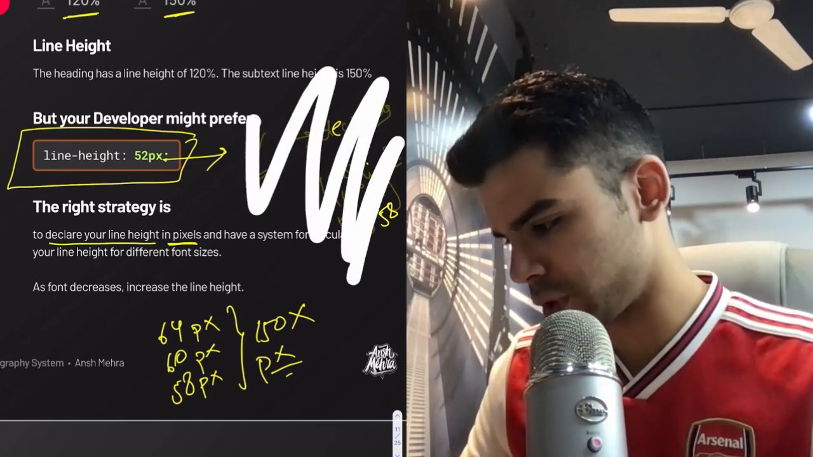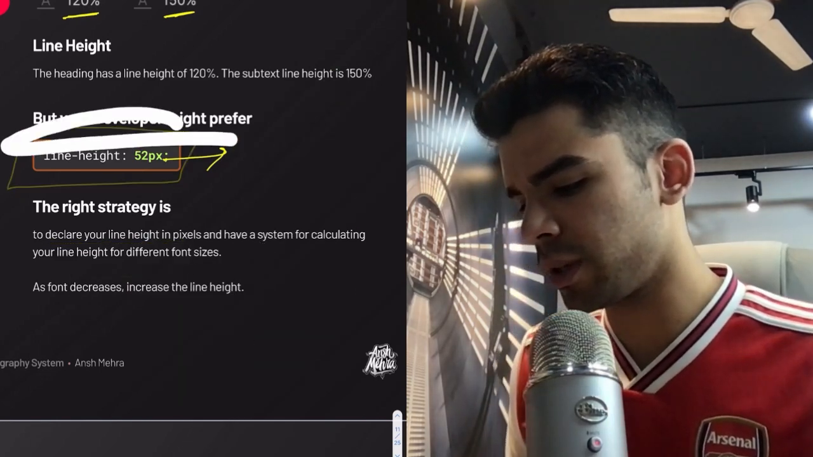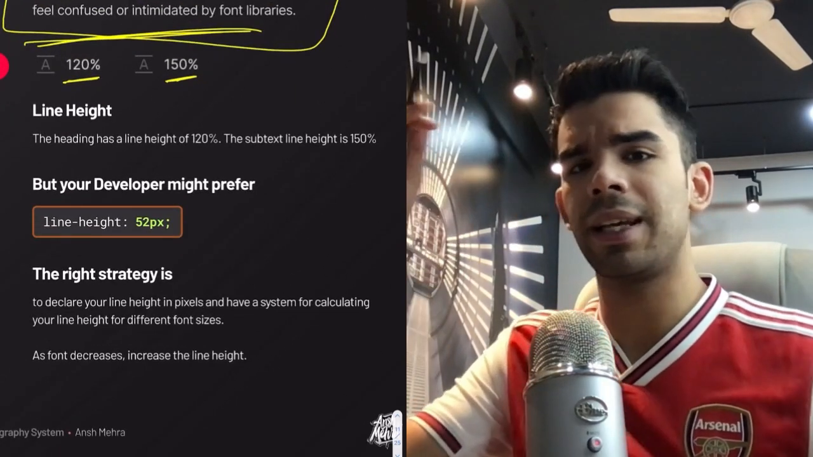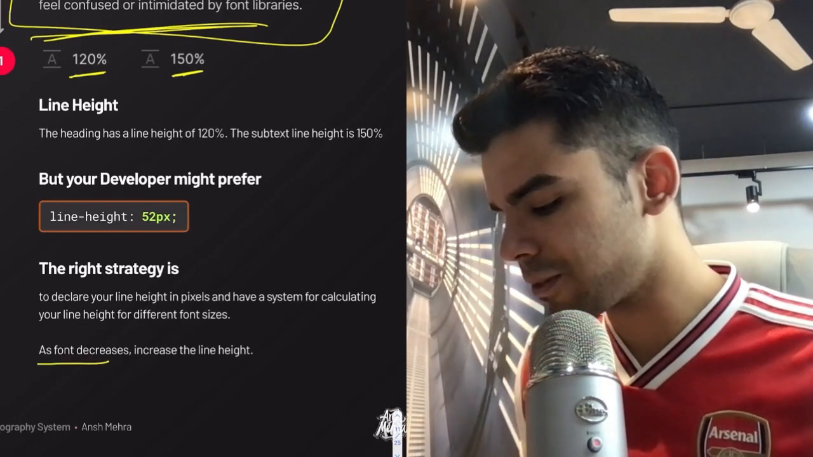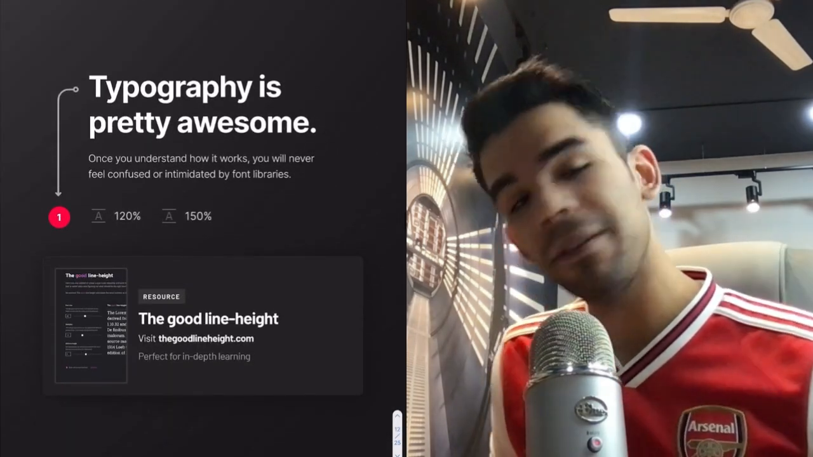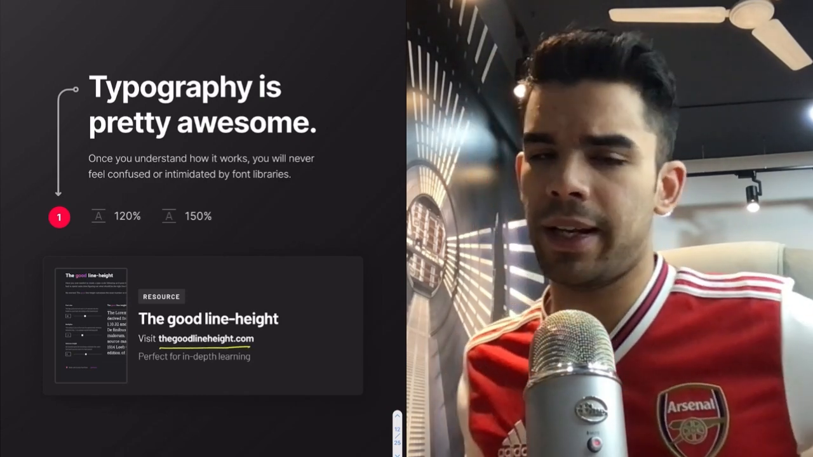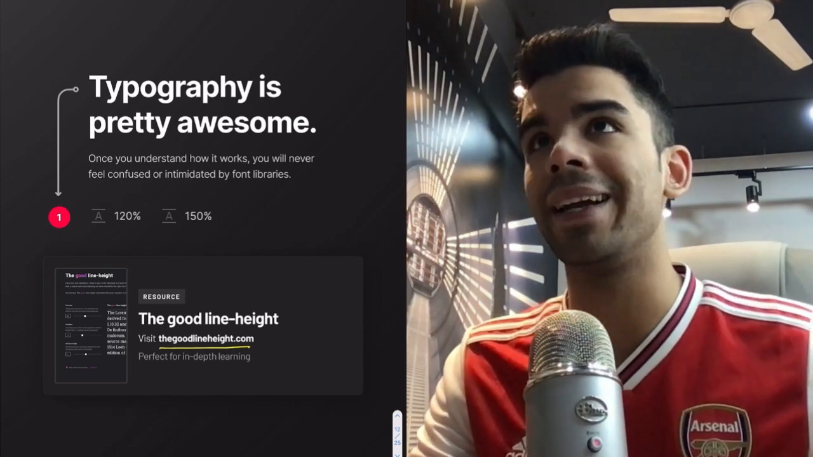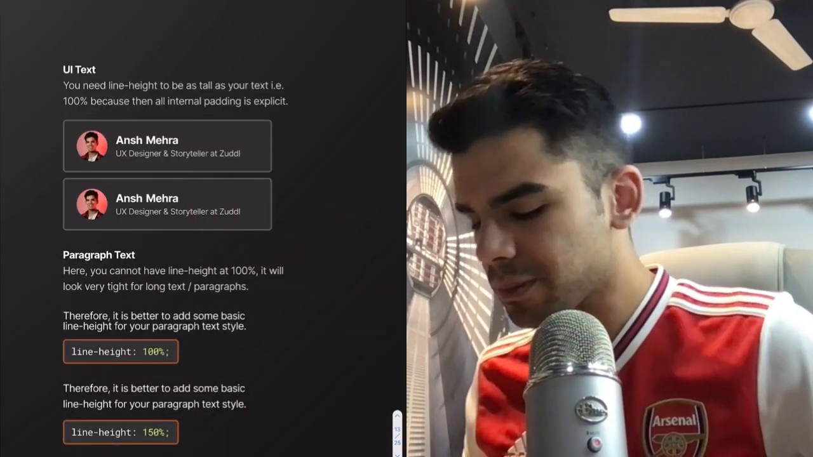So there are many approaches to do this as well. And you can Google this. Some people find the golden ratio a nice approach. There are geometrical scales that you can use to figure out what line height you have to use. But the basic thumb rule is that as the font decreases, you need to increase the line height. A very, very good resource is goodlineheight.com, and it is perfect for in-depth learning. It will give you a head start. It will make you understand what line height works well for different font sizes. So it's a wonderful resource.